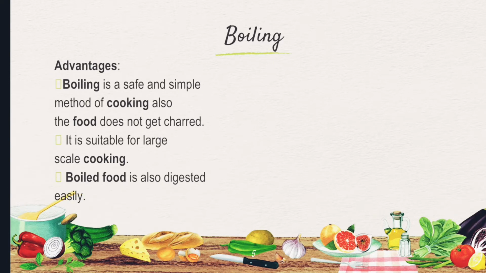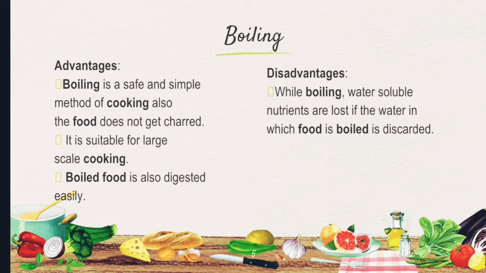Advantages. Boiling is a safe and simple method of cooking. Also, the food does not get charred. It is suitable for large-scale cooking. Boiled food is also digested easily. Disadvantages. While boiling, water-soluble nutrients are lost if the water in which food is boiled is discarded.